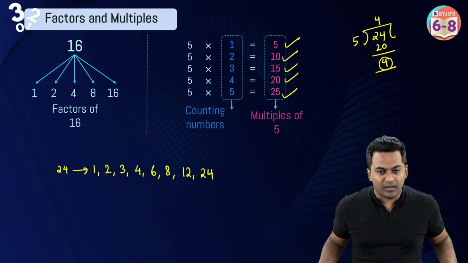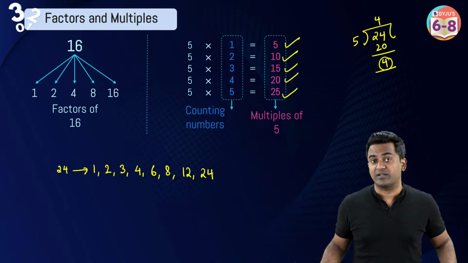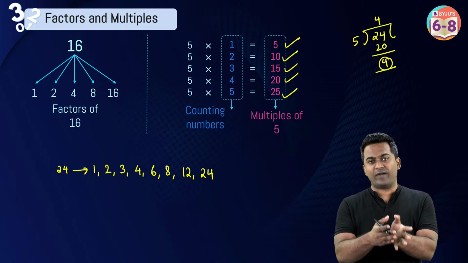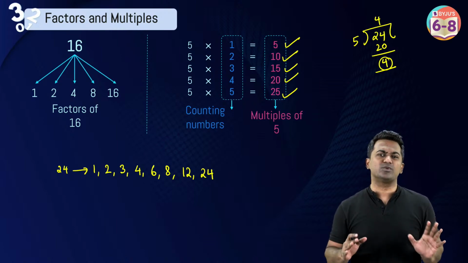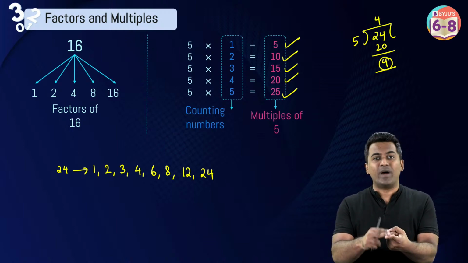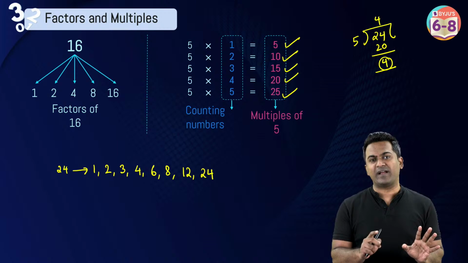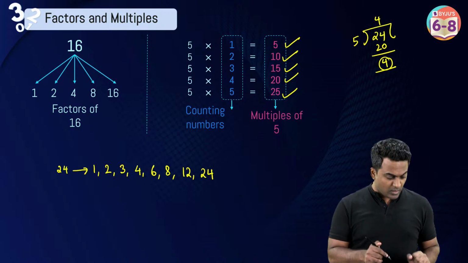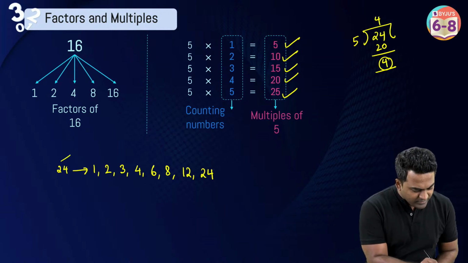Dhruvi says, I have a doubt. Every number except prime numbers have factors. Even prime numbers have factors, Dhruvi. Prime numbers have two factors. Like 2, their two factors are 1 and 2. Every number is going to have a factor. All right? It's just the number 1 which is only going to have 1 factor. So all the other numbers are going to have a minimum of 2 factors, as you will see. All right. So these are all the factors of 24.